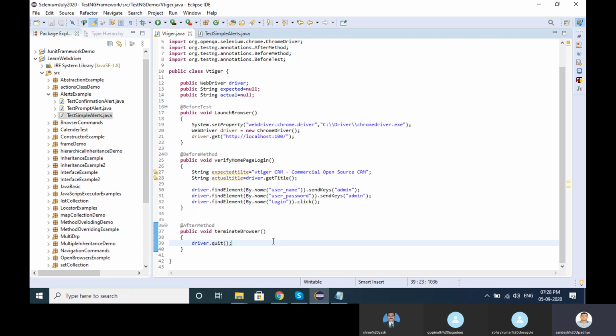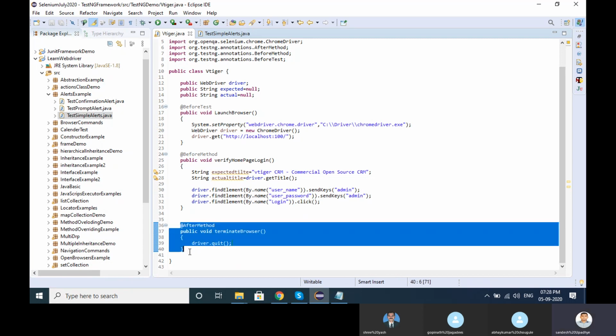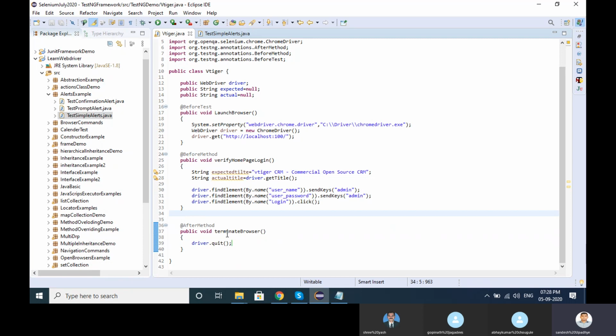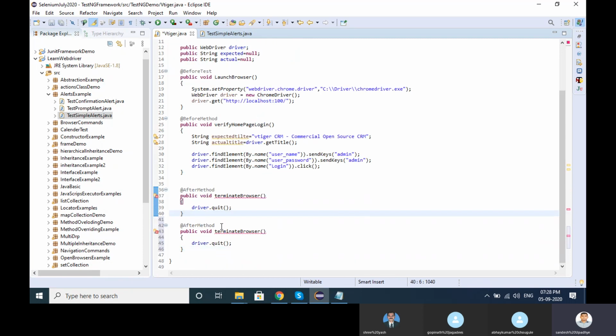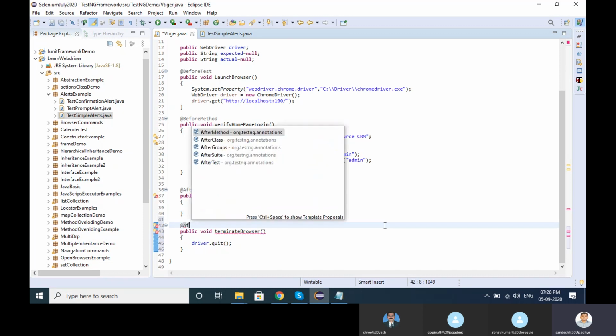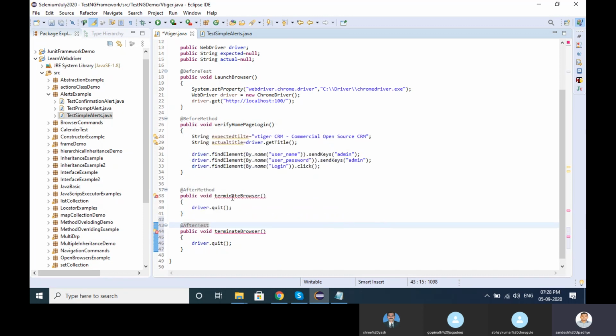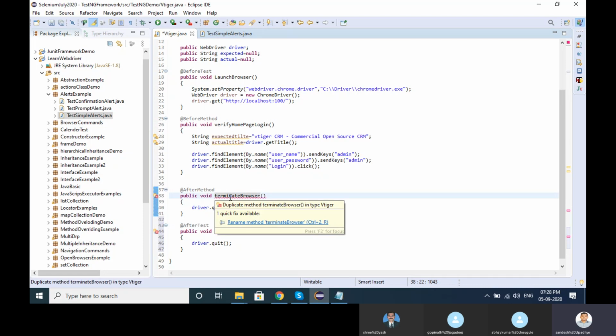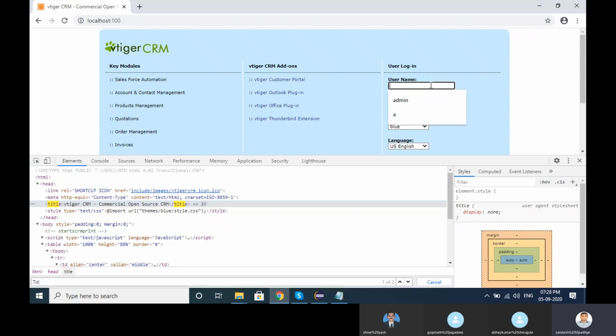One more I will add, after method. Copying the same thing of the after method. I am keeping this as after test. After test will be terminate, and after method will do here after admin login.